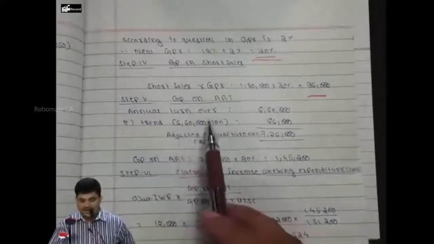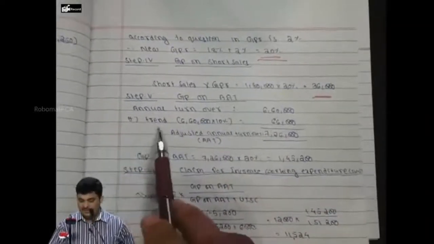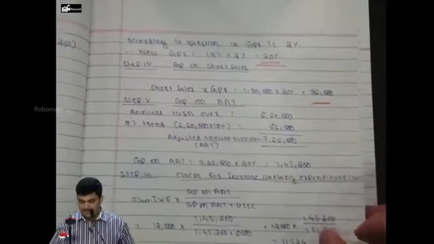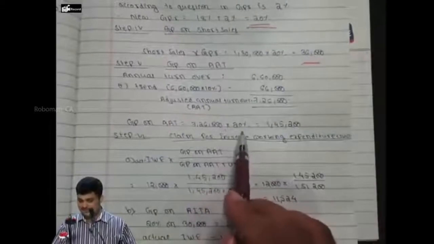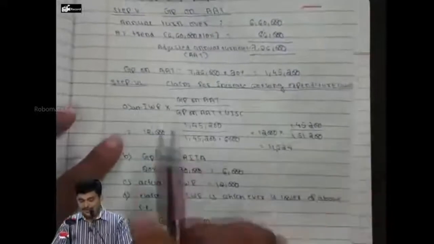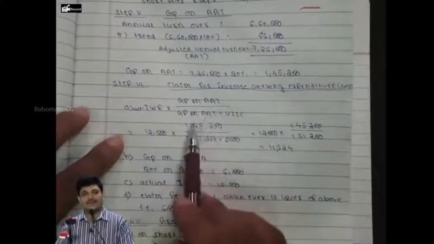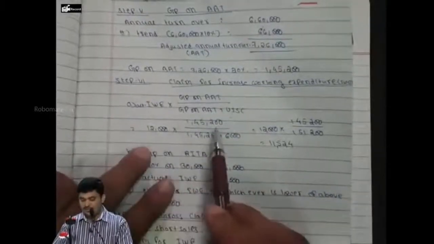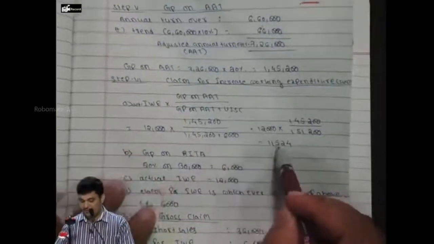GP on AAT: annual turnover 6,60,000, trend 66,000, total 7,26,000. Then GP on AAT is 7,26,000 into 20%, which is 1,45,200. Claim for IWE: IWE into GP on AAT by GP on AAT plus uninsured standing charge. So 12,000 is the expenditure into 1,45,200 by 1,45,200 plus 6,000. We got 11,524.